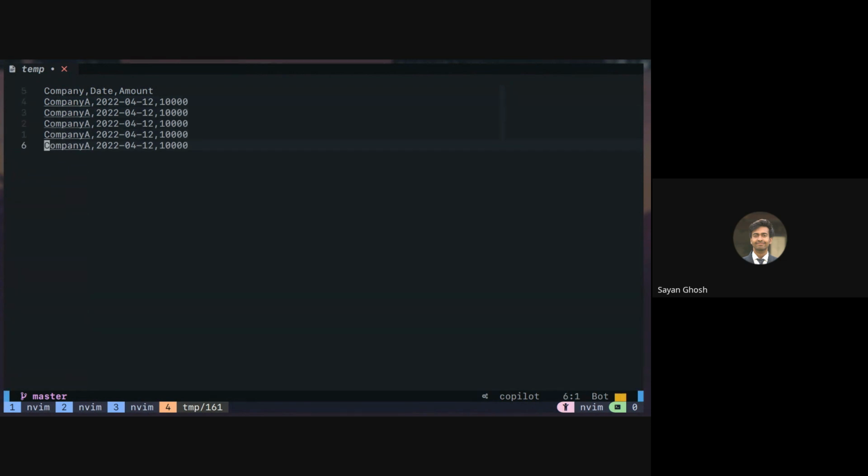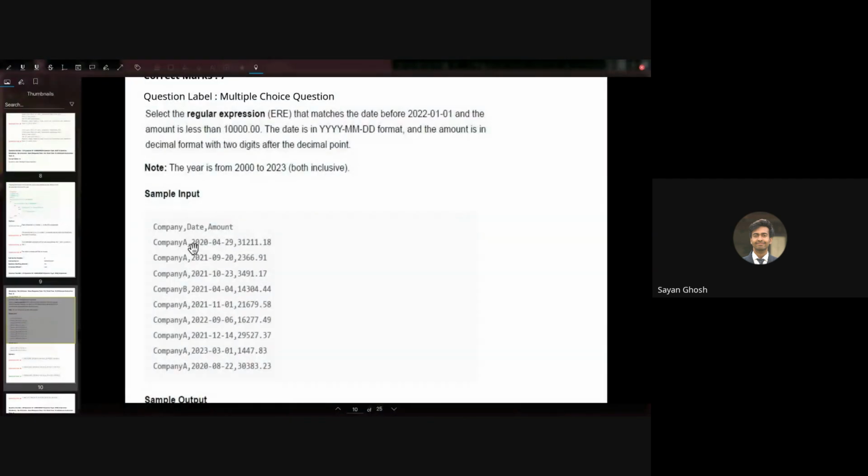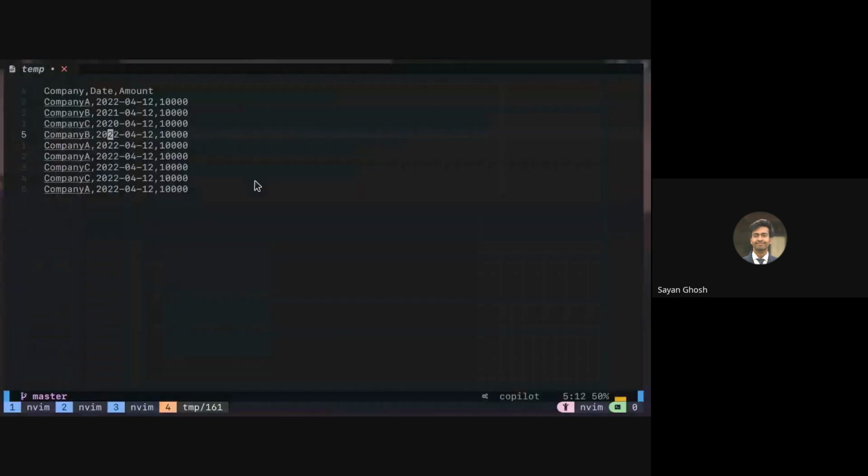Right, so we have something like this, and these are basically A, B, C, B, A, something like that. So the company does not matter, and the year is basically like 2022, 2021, like that. In the given question, we only have 2020 till 2023, but the option states that it can be from 2000s to 2023.